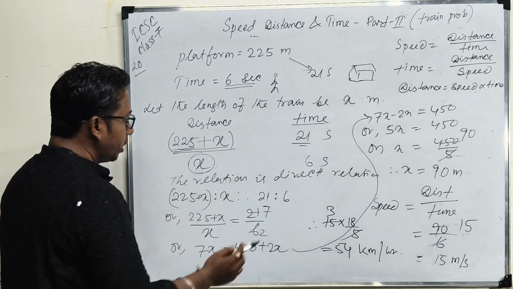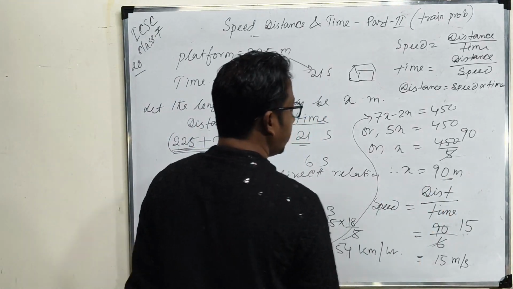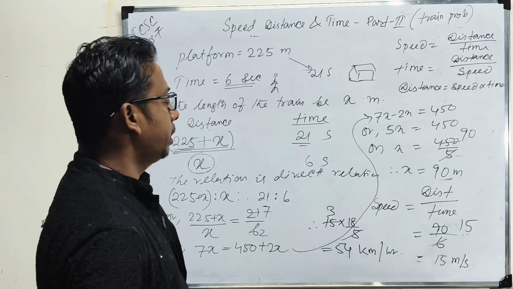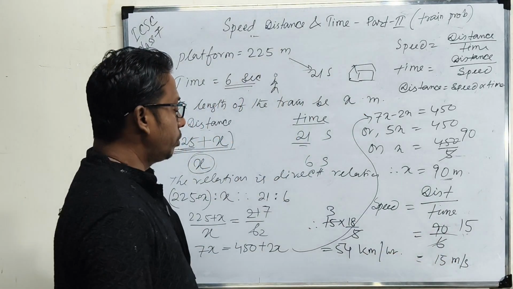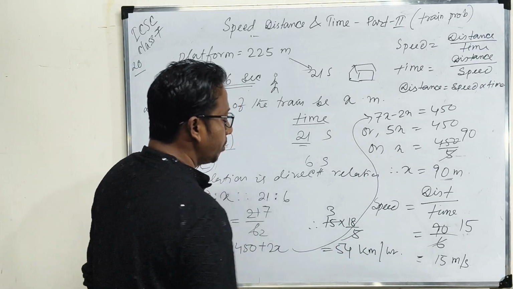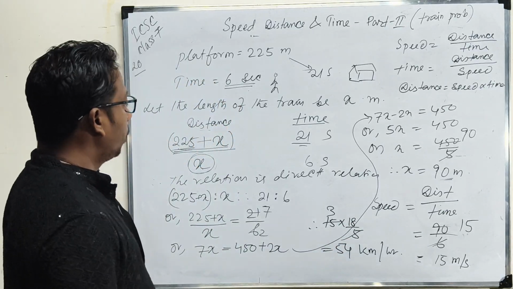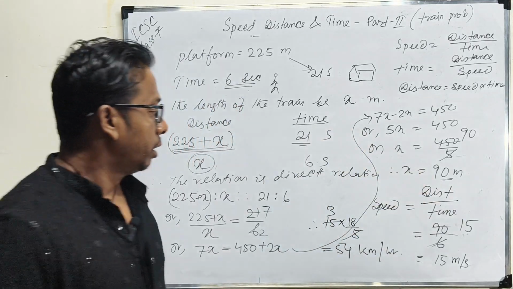The relation is a direct relation. We find x equals 90 meters. Speed equals distance by time, that is 15 meters per second. Multiply it by 18 by 5 to convert it into kilometers per hour. We are applying proportion as well as the formula in this math. Clear?